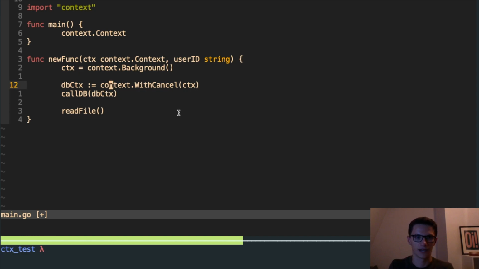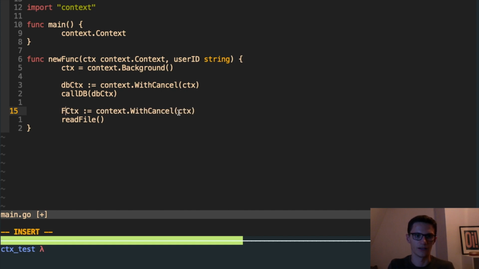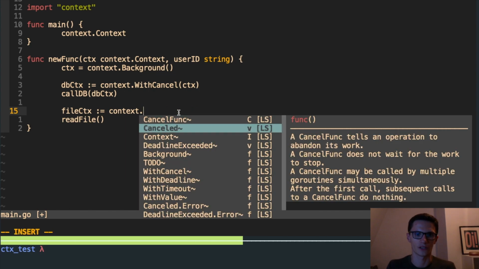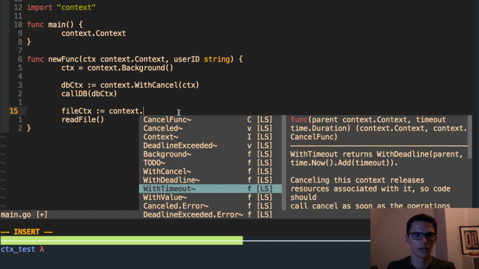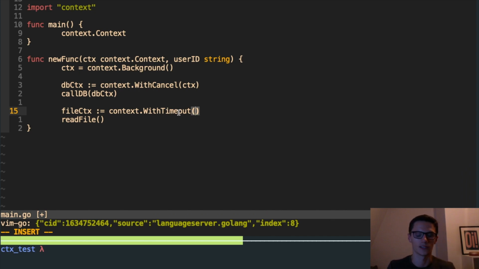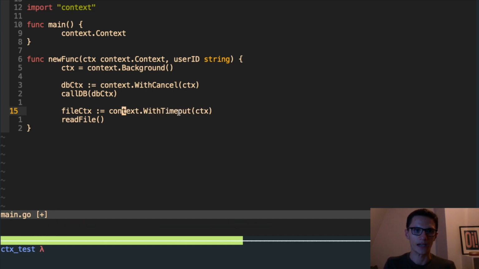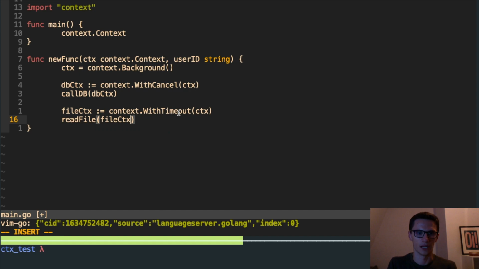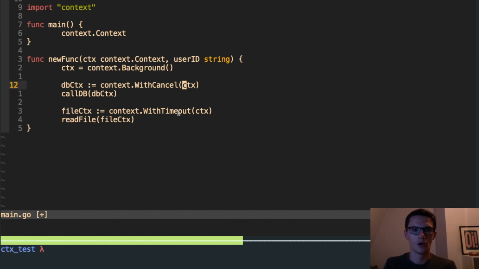And let's say down here, this is called file context, for want of a better word. We could, for example, add with timeout here. Again, timeouts we'll get to shortly. But I pass in the parent context in here, and I get out this child context, which I can then pass in like that. Which raises the question, why would I want to use child contexts?